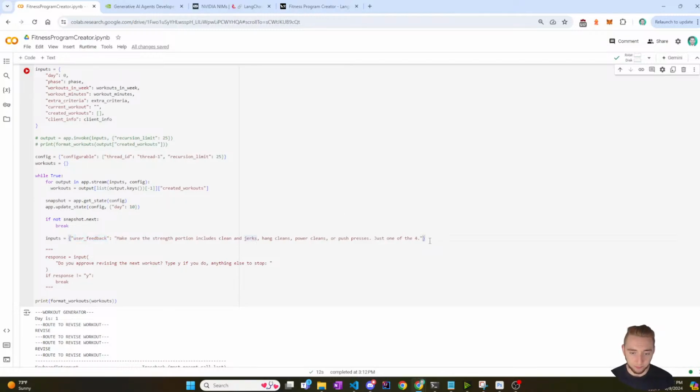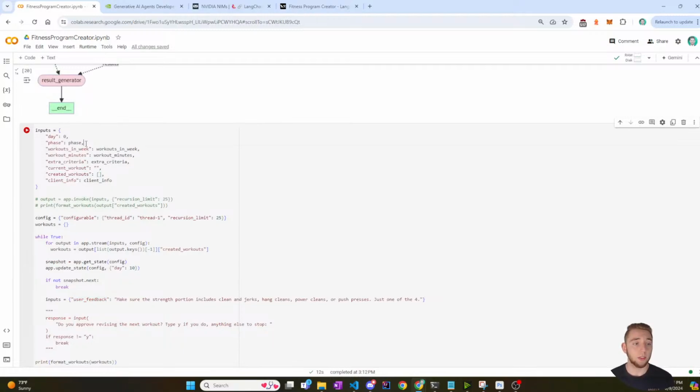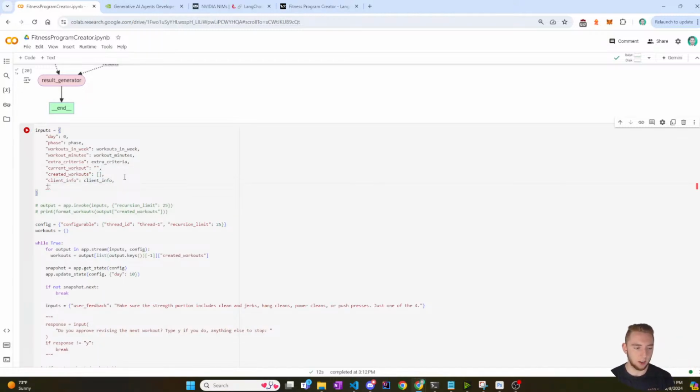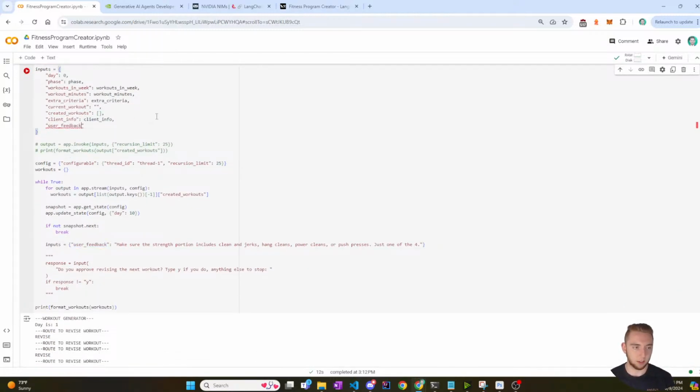So now I have the inputs, and so user feedback is going to be passed in. And one thing that I have to do here is I just need to pass in user feedback as an empty string when I first start. So I'll just make this an empty string to start, just so that state is there initially, to make sure it's never undefined. But then I'll actually set it after the first execution. All right, yep. Make sure the strength portion includes clean and jerks, hang cleans, power cleans, or push presses, just one of the four. And so when I actually generate the workouts now, I'll go back and make sure that is the case.